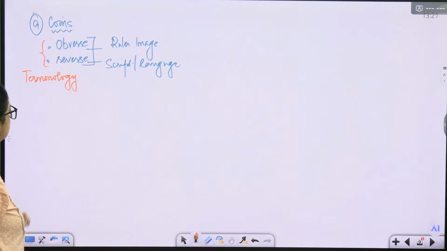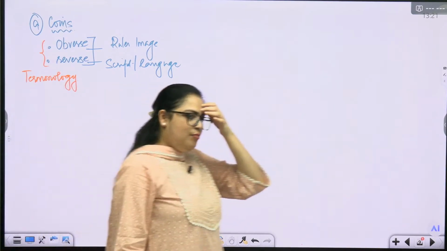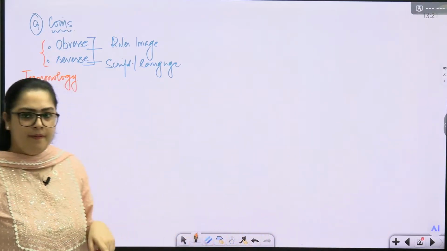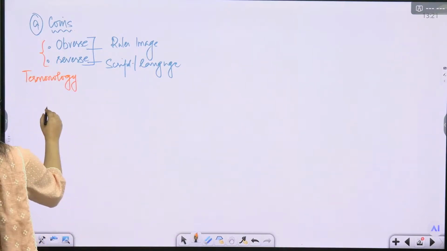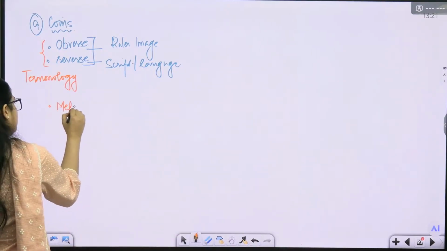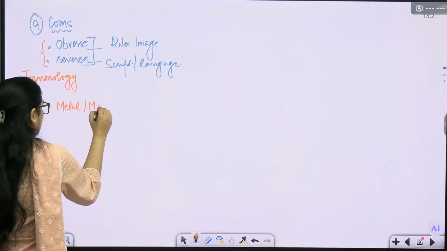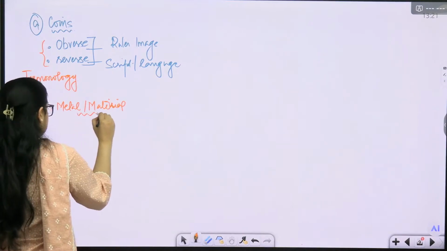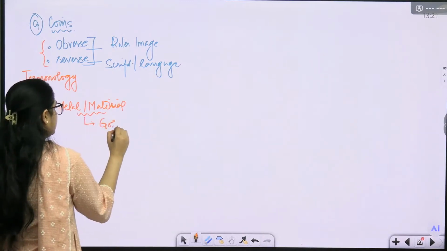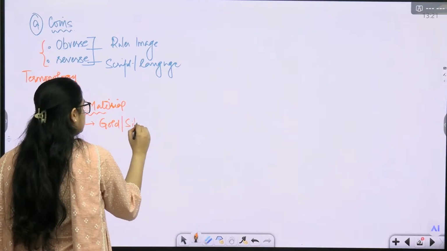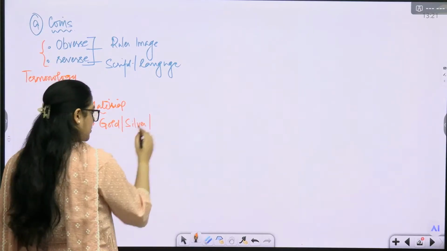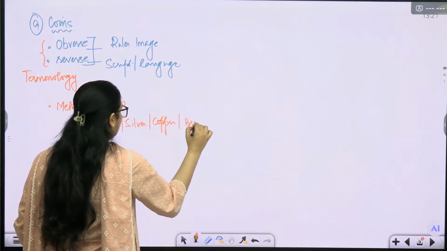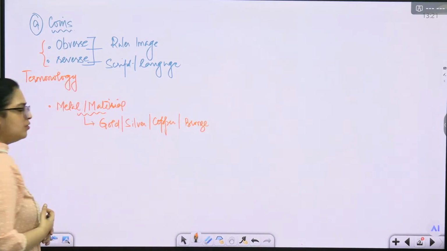Now, the second important thing associated with the coin is the metal, or let us say material. With what material is it made? We have found lots of gold coins, silver coins, copper coins, bronze, and lots of other coins.